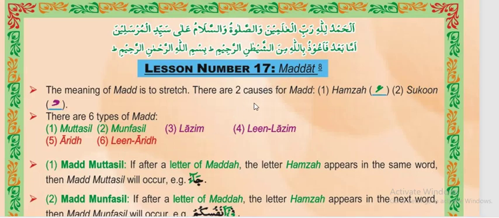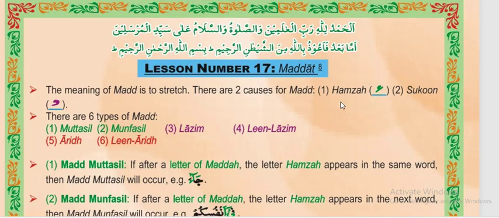Maddat have 6 kinds, and they are in front of you. Number 1 is madda muttasil, number 2 is madda munfasil, number 3 is madda lazim, 4th is leen lazim, 5th is arid, and 6th is leen arid. These are the 6 kinds of maddat, and the causes of maddat are 2. The reasons of maddat, why we have to stretch the letter extraordinary, there are 2 causes for it.